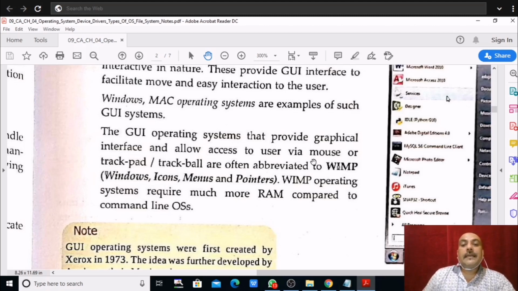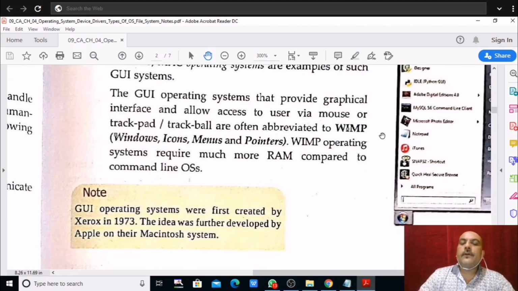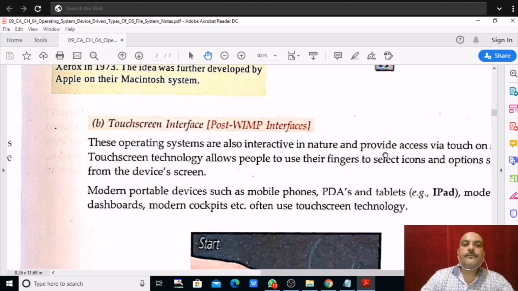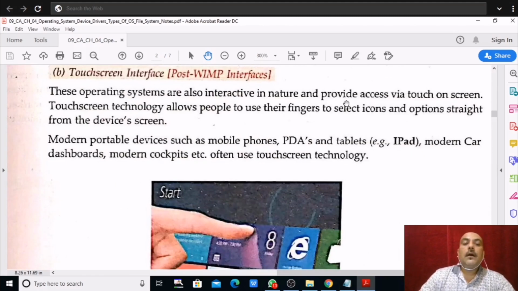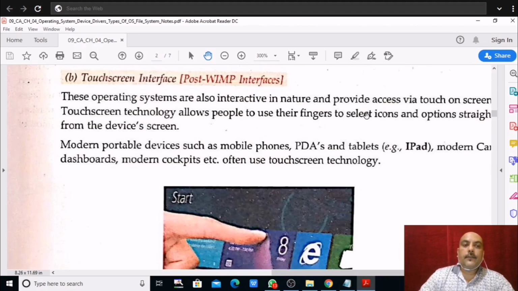But it requires much more RAM as compared to the command line interface operating system, right? It was first created by Xerox in 73, right? The Xerox company in 73. And further it was developed by Apple on their Mac operating system. So that is a graphical user interface.